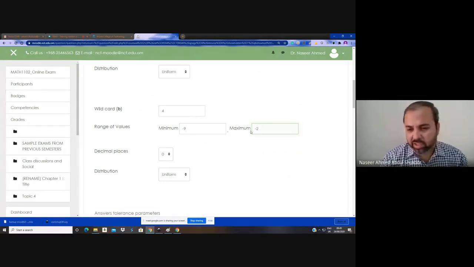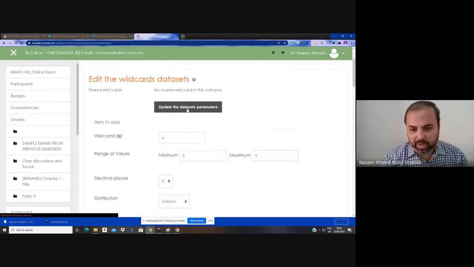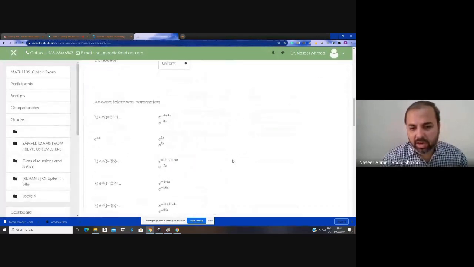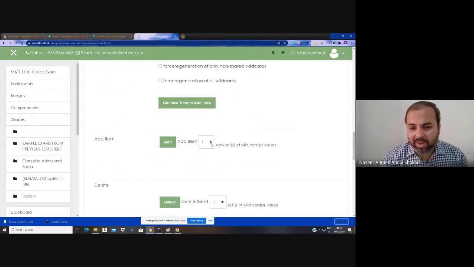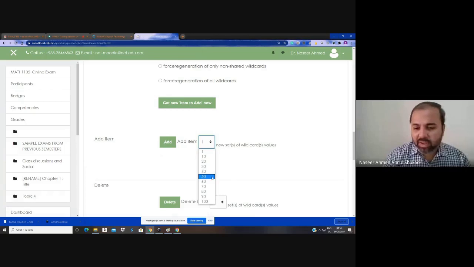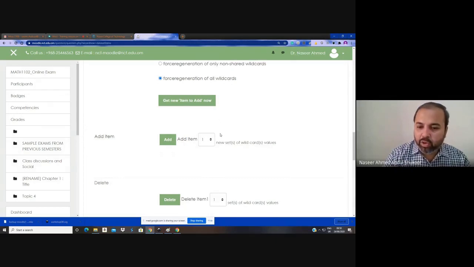So I changed this. As I told you, update the data set parameter. As I told you already, the data set is created in the server for A and B. Now, if you add it again, it is not going to replace the values there. So before that, for the safer side, you have to choose this as default, as per my suggestion. Still, sometimes we experienced that even after clicking this, force the regeneration of all wildcards, sometimes it is not regenerating. So for the safer side, you must additionally do this.